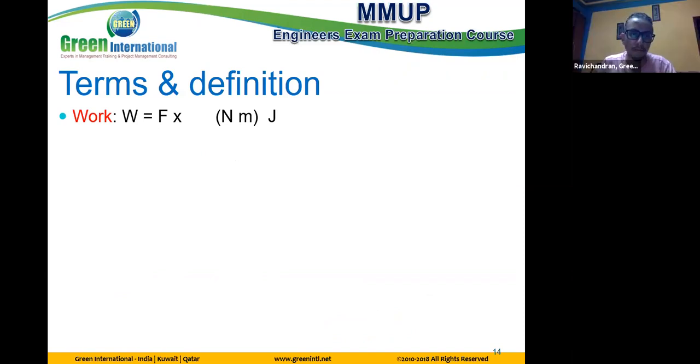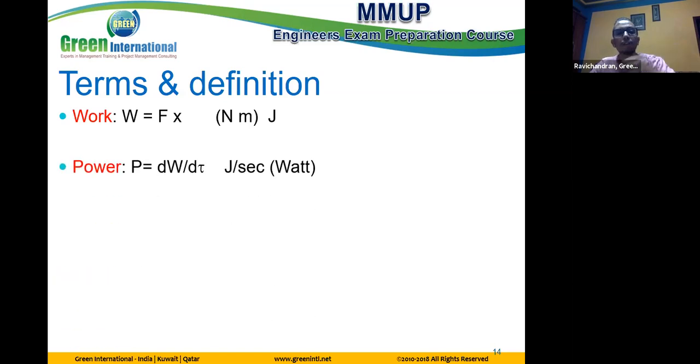No work. Yes. Many questions come in different shapes in the exam related to this definition. The concept of work is force times distance. In fluid mechanics, sometimes the equation of work is related to pressure times volume, or change of volume. So if there is no change in the volume of the fluid, there is no work. Same as this concept, force times distance. If no distance happens, whether you apply force or not, there is no work.